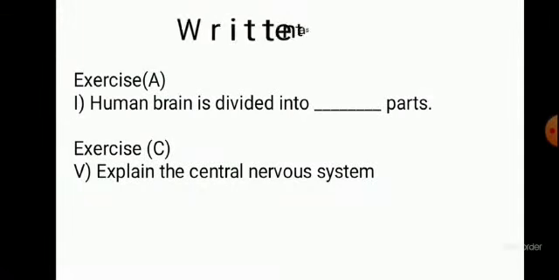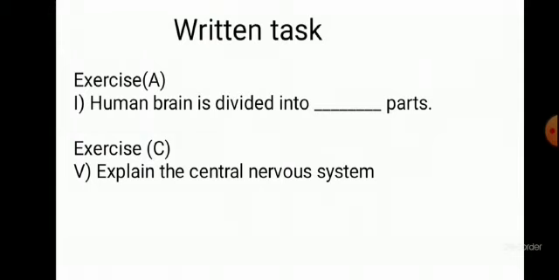Now we are moving towards the written task. Your written task is: the human brain is divided into the dash parts. You have to fill this blank, and you have to attempt one question, that is, explain the central nervous system. You have to write a detailed note on the central nervous system. You will discuss each and every part of the brain and its function in this question. This is a long question and you have to write it properly.